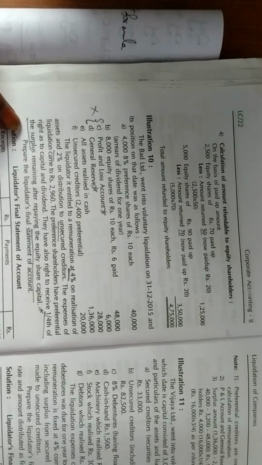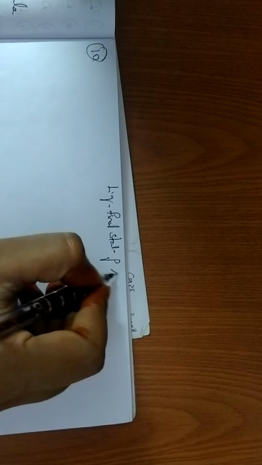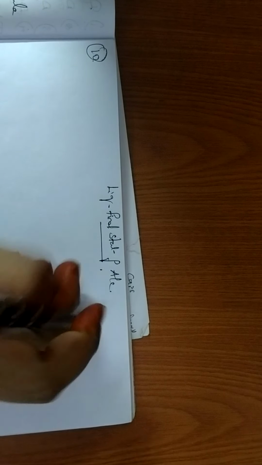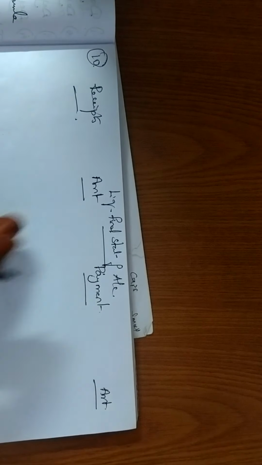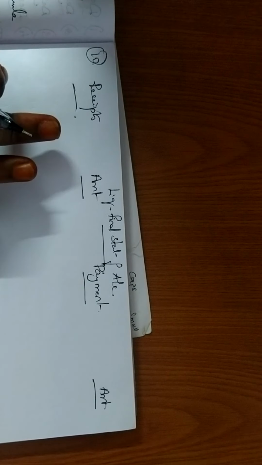So it is problem number 10. Liquidator's final statement of accounts. I usually start with cash in hand, cash at bank.